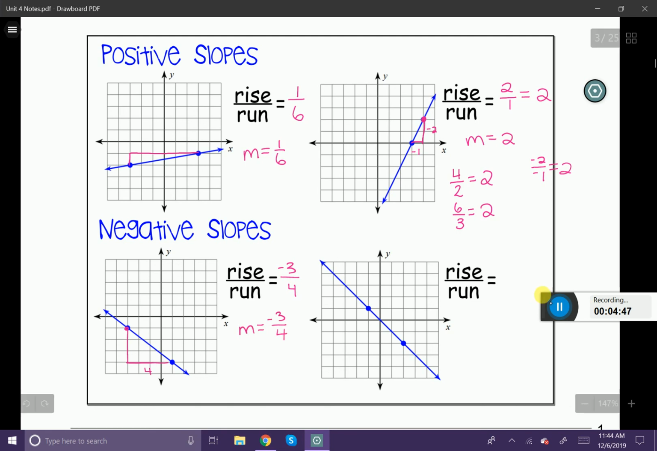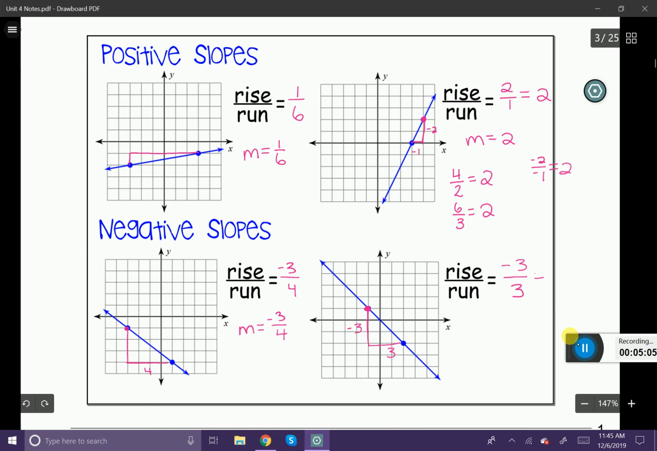And the last one, I'm going to start at this one. I usually like to start with the one on the left and move to the right, personally. So I'm going to rise -3, and I'm going to run 3. So rise -3 and run 3. That's going to simplify down to -1. So my slope in this case is going to be -1.